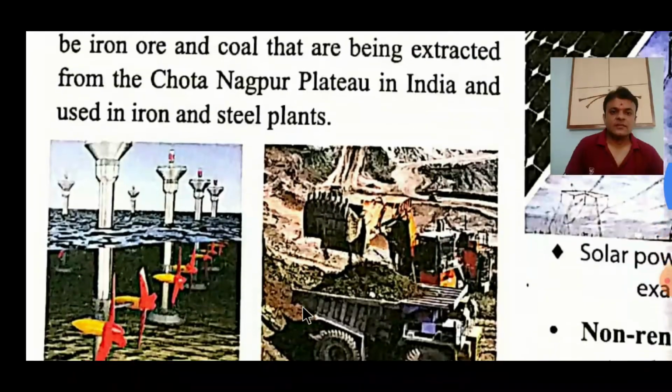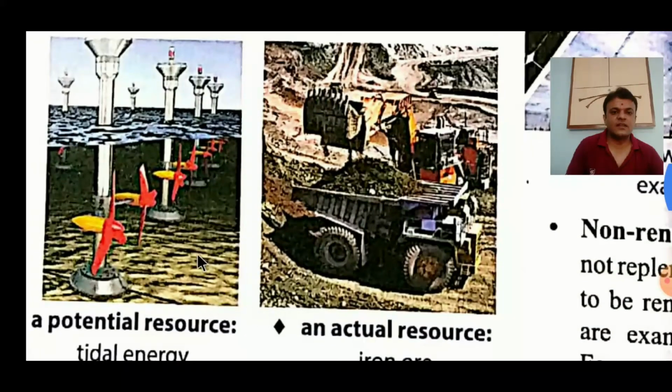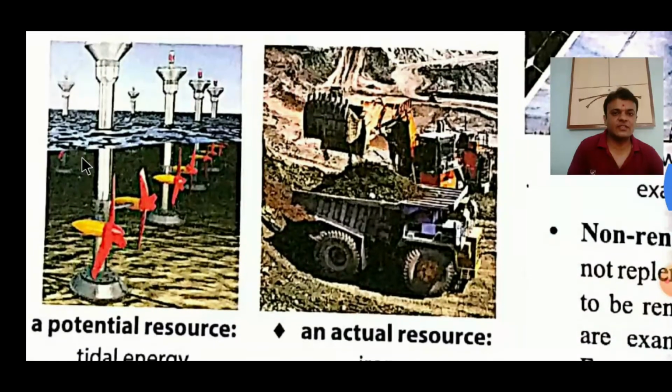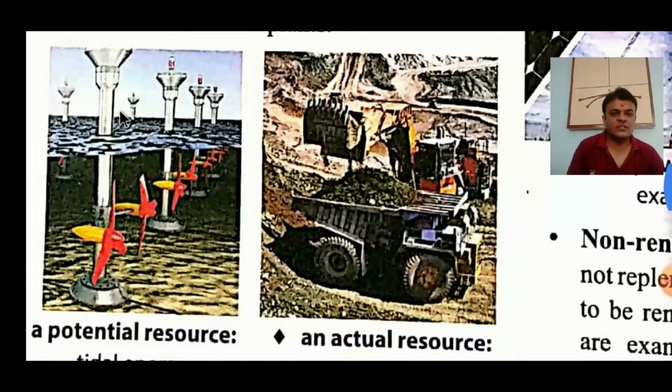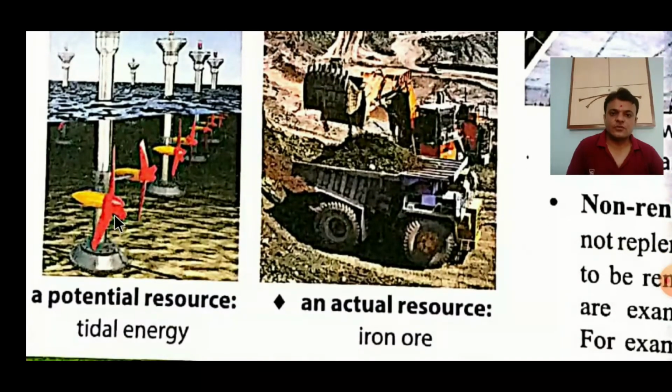Clear? You can see the two pictorial examples, one of which is of potential resource, that is tidal energy. You can see the posts are installed under the sea water and along with that motor rotor is also installed and fans are there, but these will revolve with the use of the energy that is generated from the tides, right.